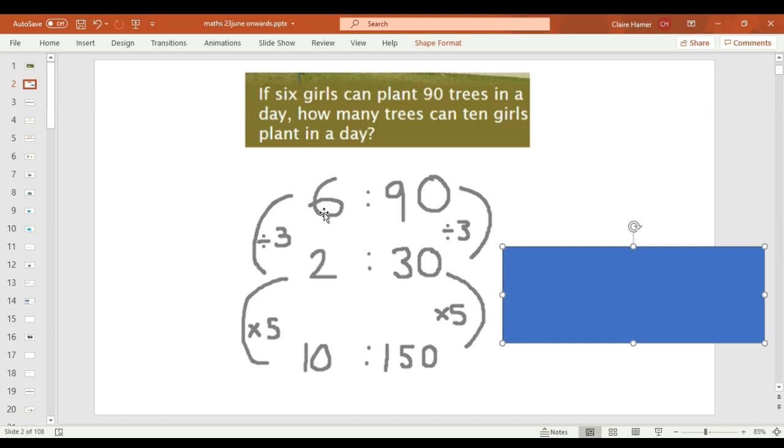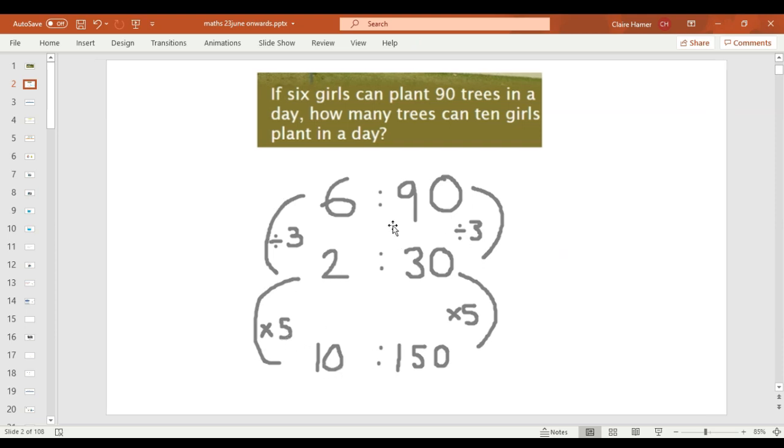Now, do you know what this is called? 6:90. What mathematical area am I talking about? I'm talking about ratio. So this means that every time you have 6 girls, 90 trees are planted. Okay, so to get to 10, I will work out how many trees 2 girls can plant, and then I can scale up to 10 because I know that I can multiply 2 by 5 to get to 10.